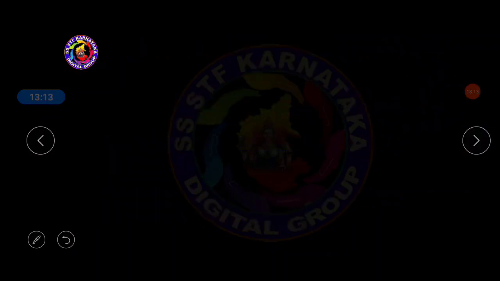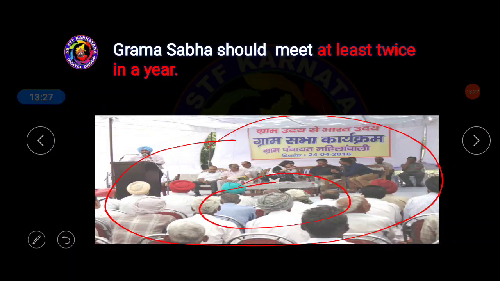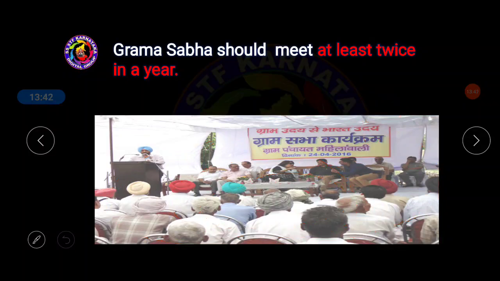Okay. Next one, Grama Sabha should meet at least twice in a year. Here the Grama Sabha is running, and the people who are sitting are all the members of the Grama Sabha. In other words, these are all the members who have crossed 18 years of age and live in that village, and they will obviously be members of the Grama Sabha. The meeting will be conducted, and the important problems that the village is having are discussed. So many things will be done.